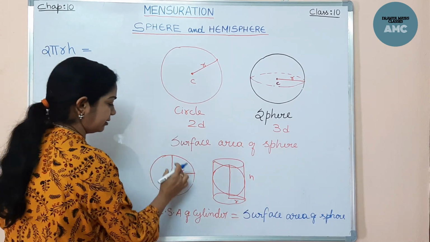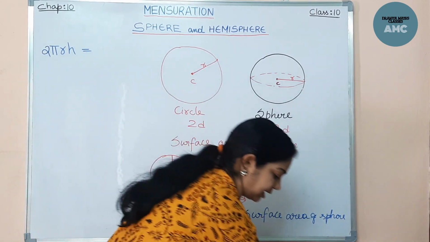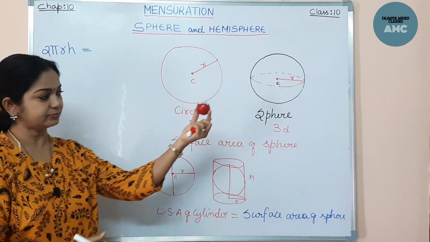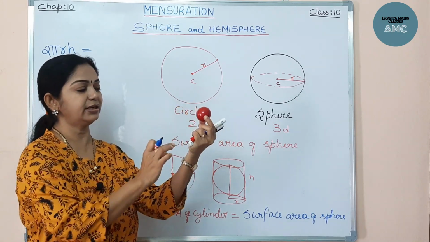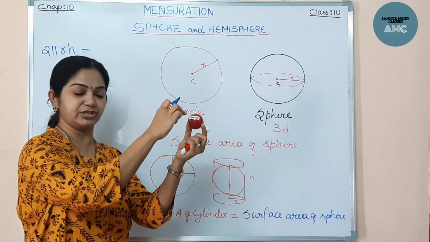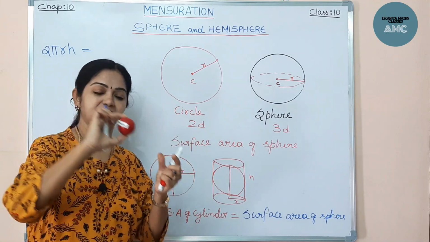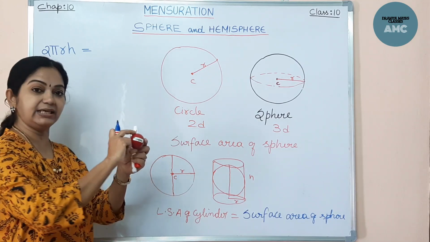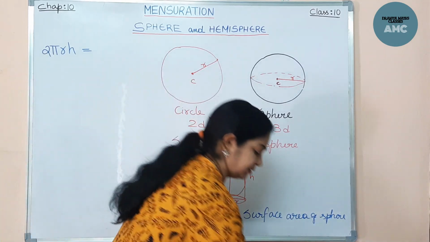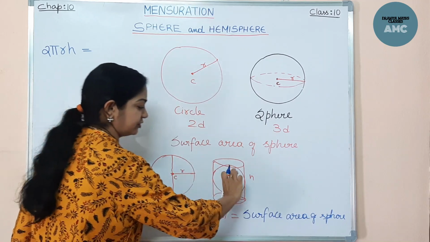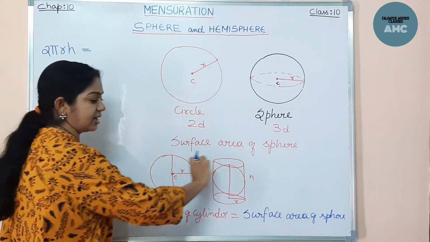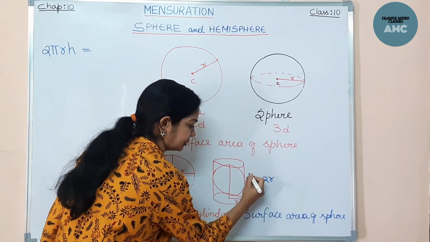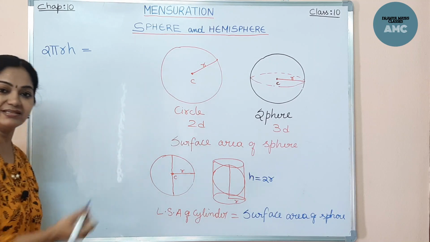Now here, if you take any sphere, I'll show you a model of a sphere. This is a wooden model of a sphere. Sphere is round in shape. Now, the height throughout is the diameter, isn't it? The height of the sphere is the diameter of the sphere, right? Now here the height of the cylinder as well as the sphere are same. So here the height I can tell as diameter, which is 2r. Diameter is twice the radius.